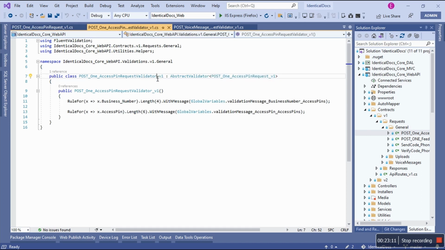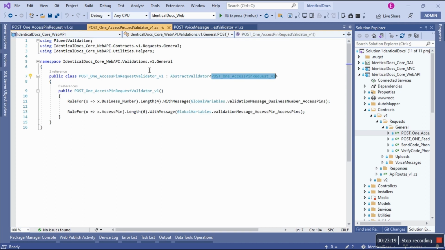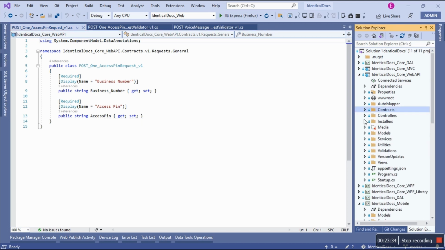It loads all the assemblies automatically, so this guy is automatically being mapped to this guy. That's their link, and then it will search for anything that has to do with the validator. So in .NET Core, it's more flexible. You don't have to put in these attributes that I showed, the validator attribute. You don't have to do that.